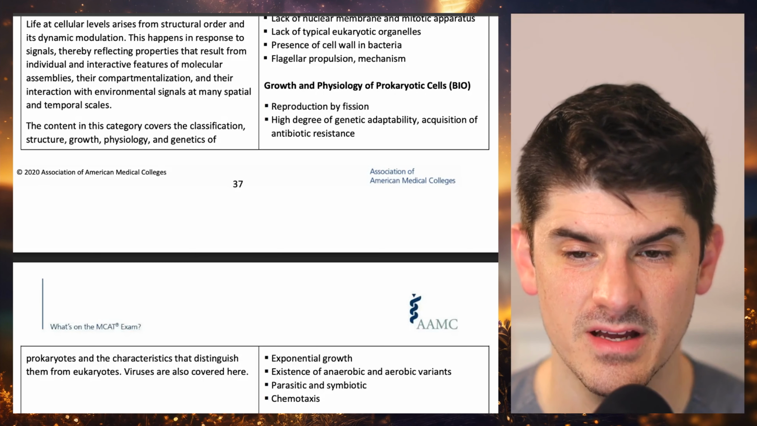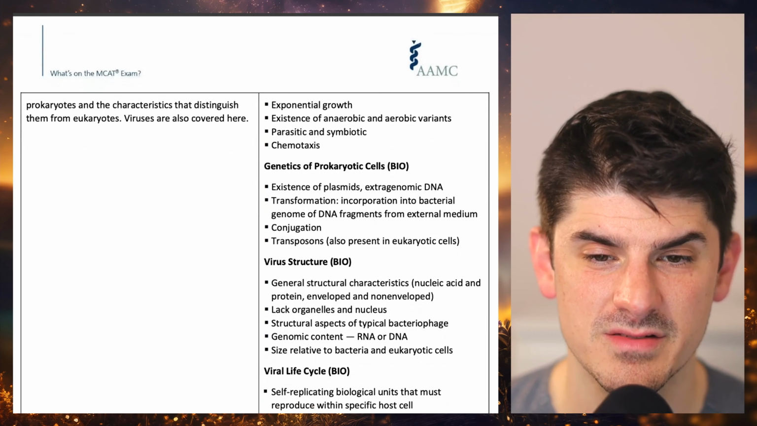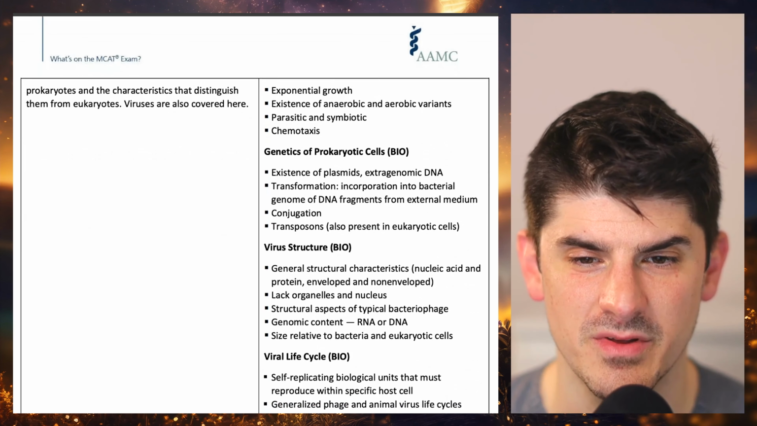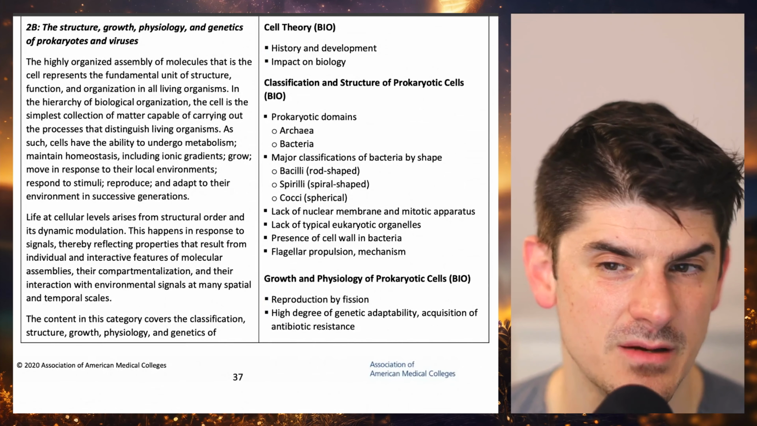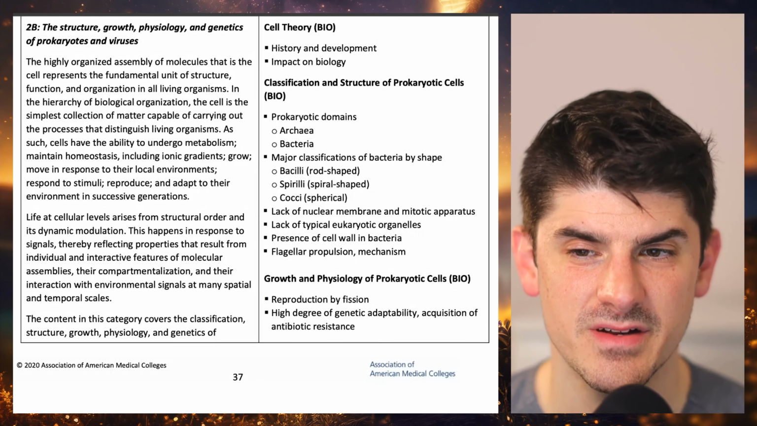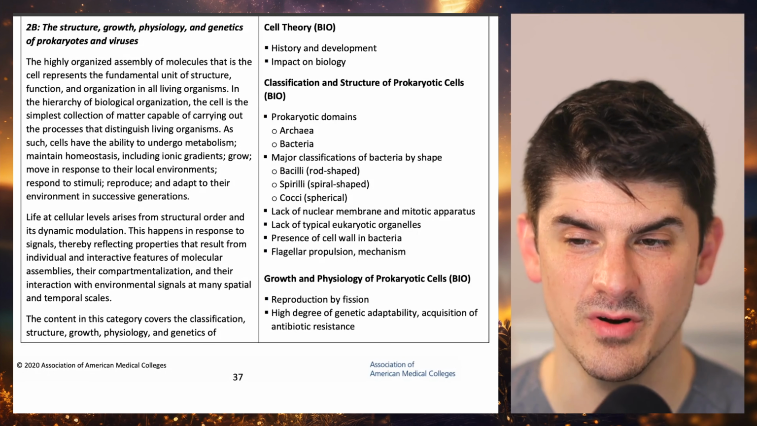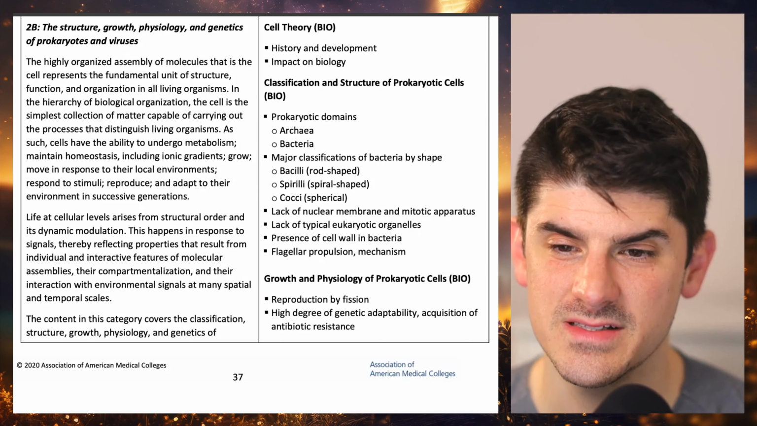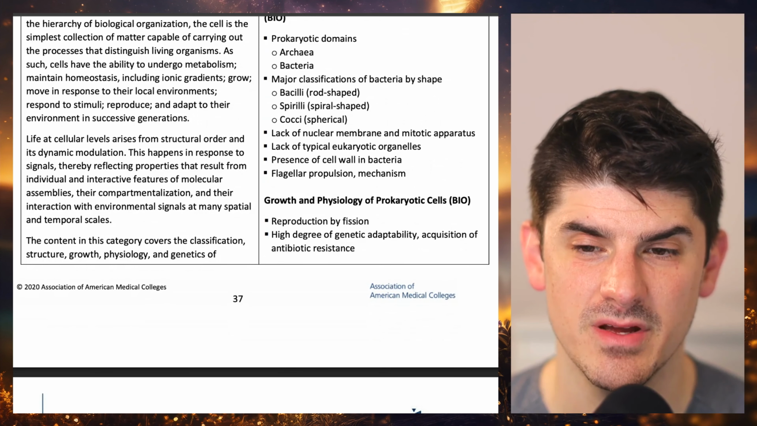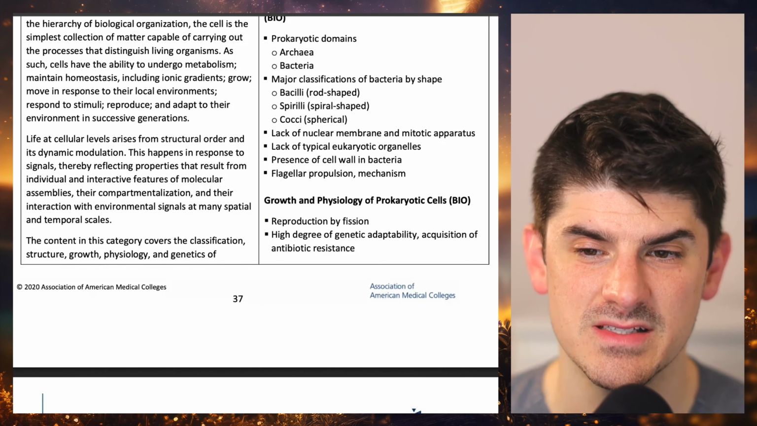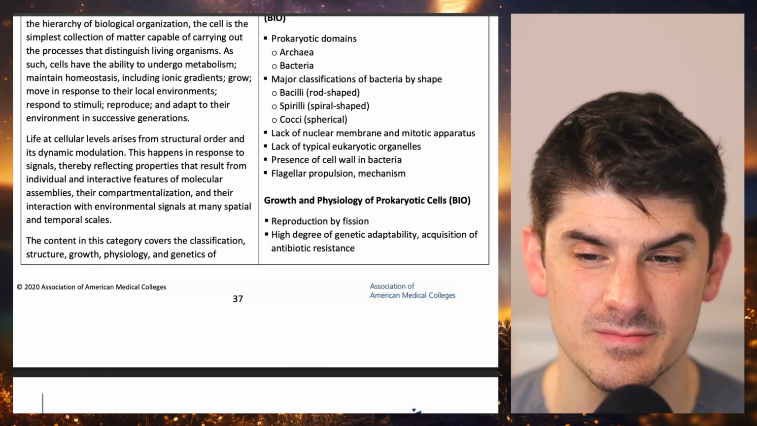The content in this category covers the classification, structure, growth, physiology, and genetics of prokaryotes and the characteristics that distinguish them from eukaryotes. Viruses are also covered here. Section 2B, subtopics: cell theory, history and development, impact on biology, classification and structure of prokaryotic cells, prokaryotic domains, archaea, bacteria, major classifications of bacteria by shape: bacilli, which are rod-shaped, spirilli, which are spiral-shaped, and cocci, which are spherical.